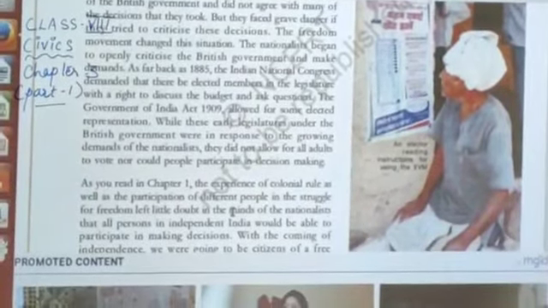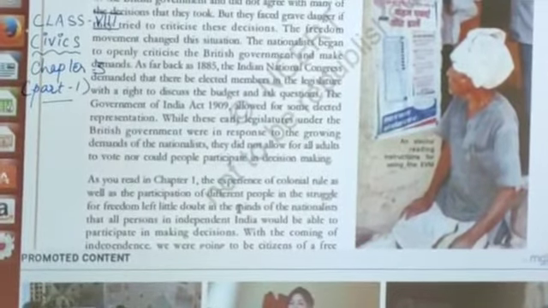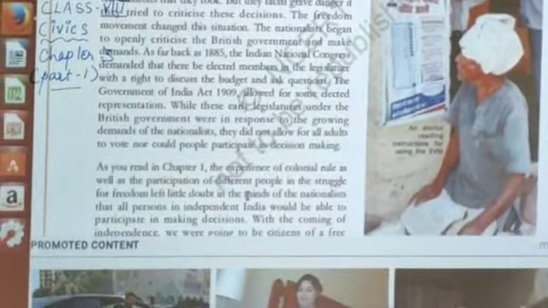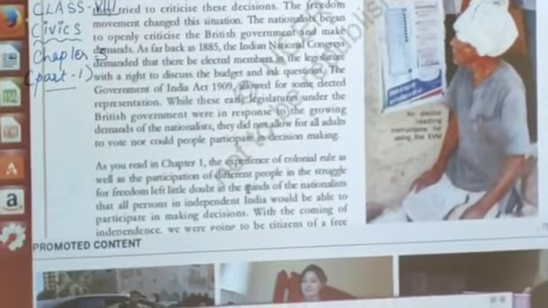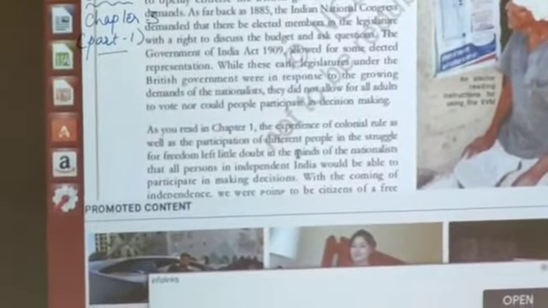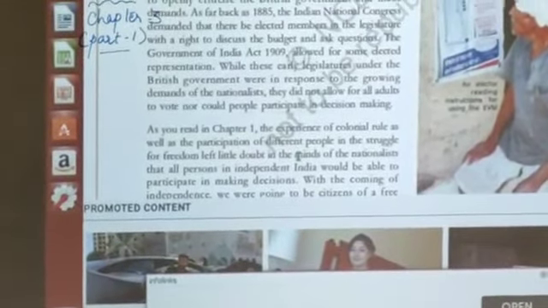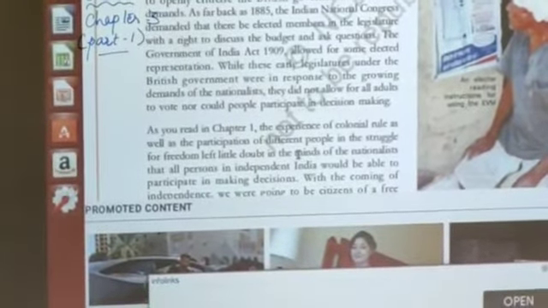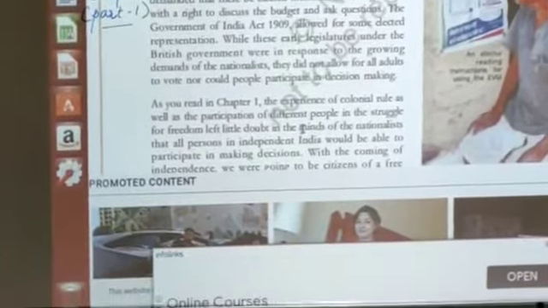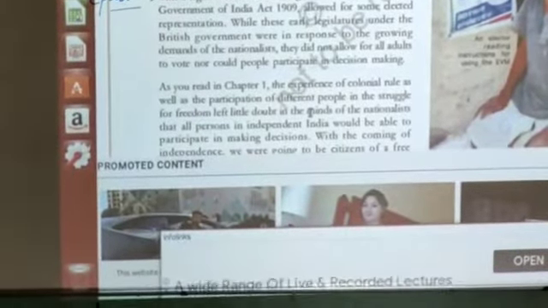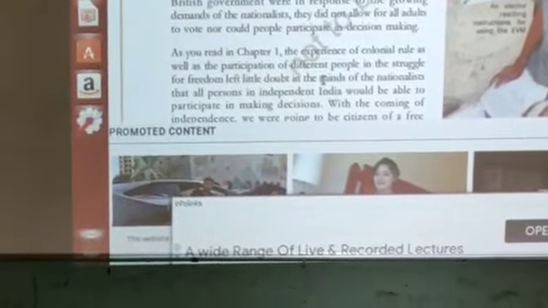Now, the Government of India Act of 1909 allowed for some elected representatives. This Act allows few elected members to do so. While these early legislatures under the British government were in response to the growing demands of the nationalists, they did not allow all adults to vote, nor could people participate in decision making.